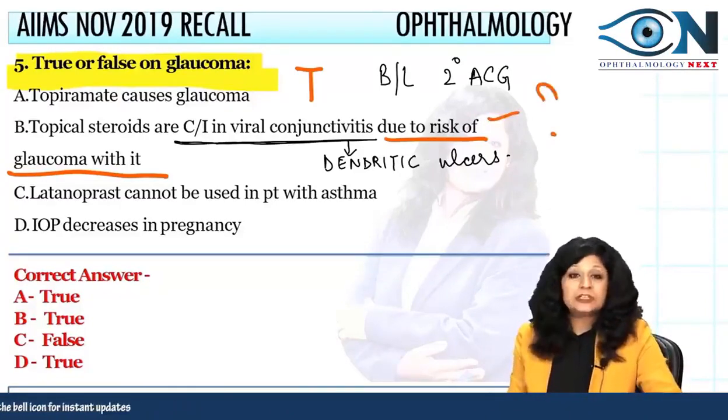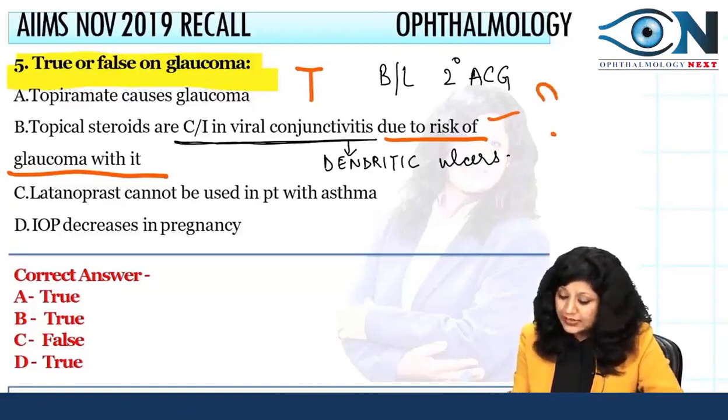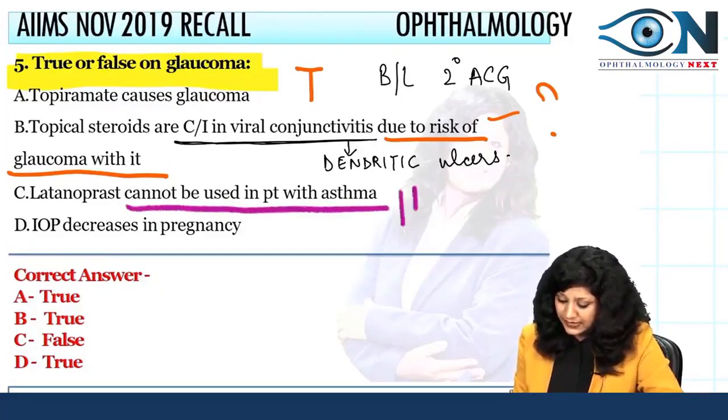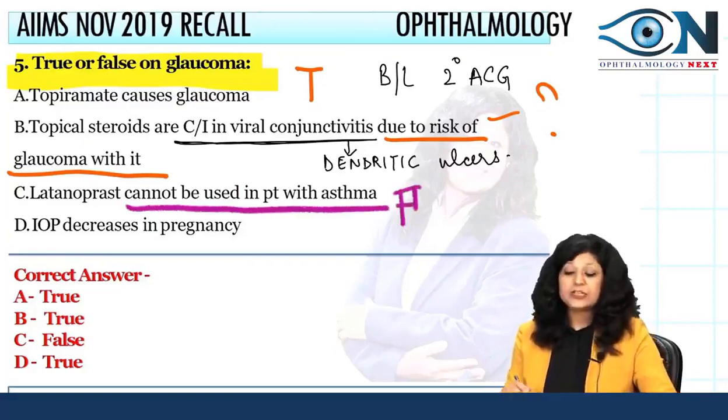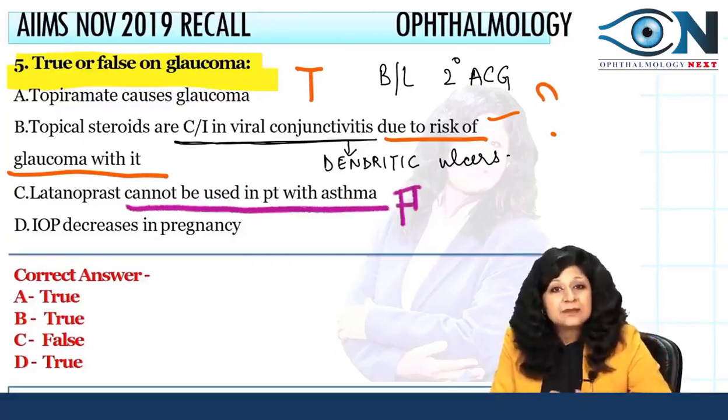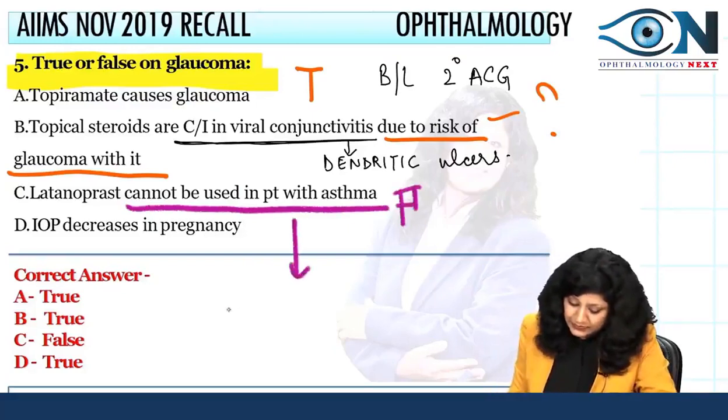Okay. Now third thing is latanoprost. Now latanoprost cannot be used in the patients with asthma. Now this is again false. This is actually false, because latanoprost can be used in asthma, but with caution. So you have to be careful.